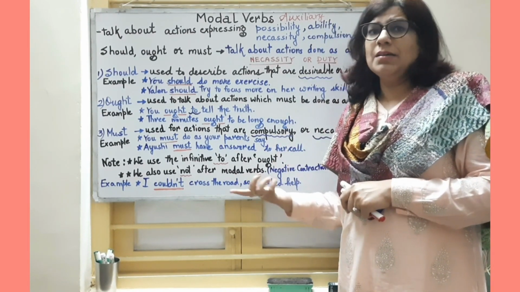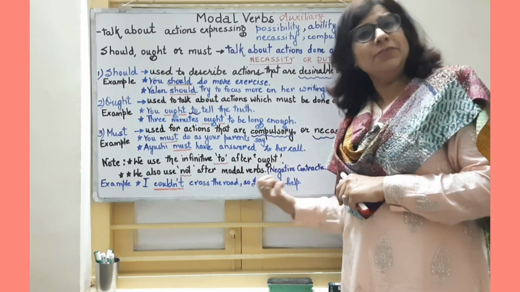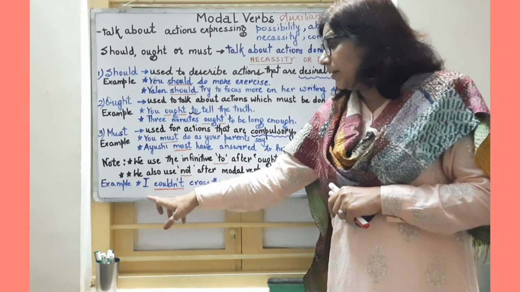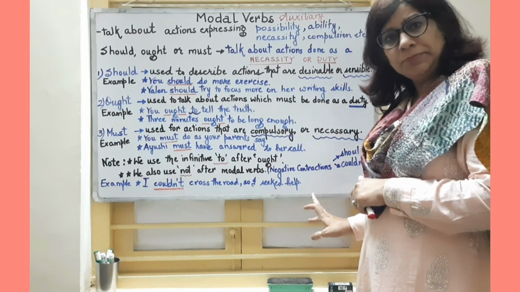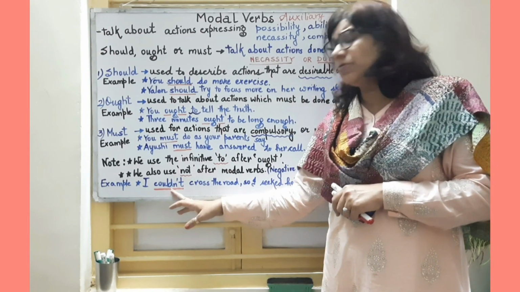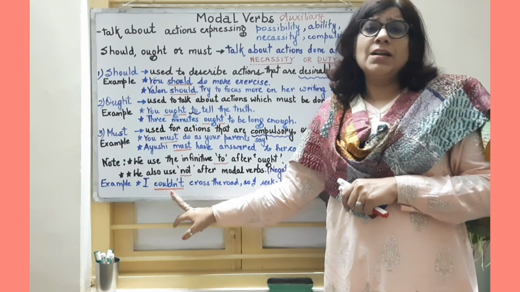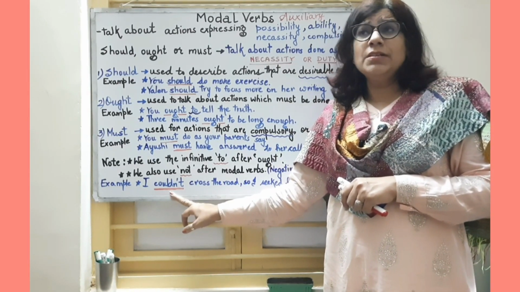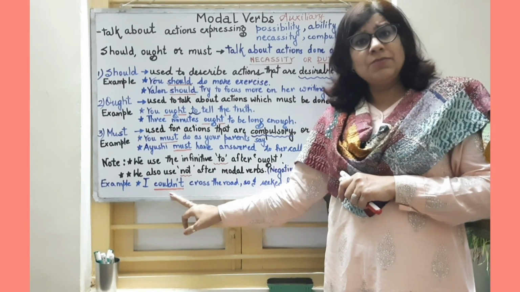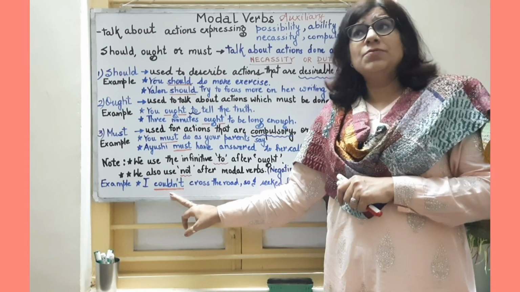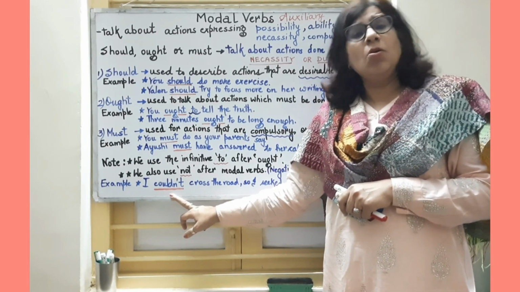With should and must we occasionally use negative contractions. Look at the example. I couldn't cross the road, so I sit here. Here we have used the negative contraction couldn't. In the same way we can use the negative contraction shouldn't, like we shouldn't hit our younger ones. We shouldn't fight with our peer group. This way we can use negative contractions also.